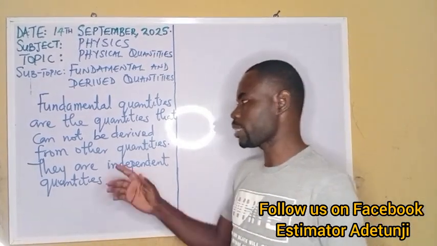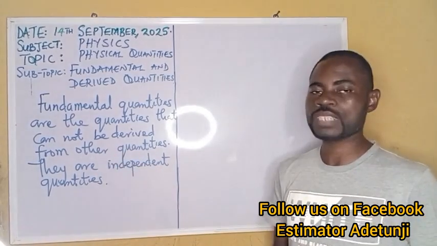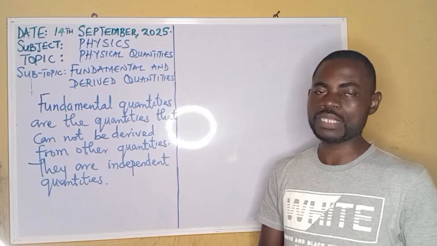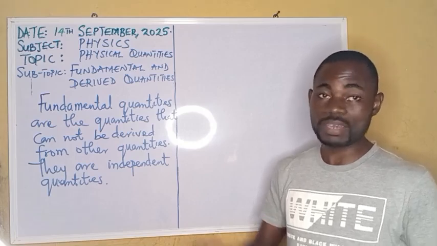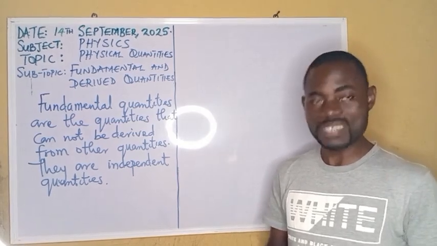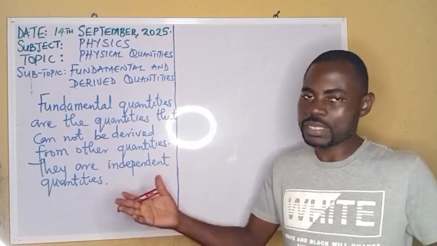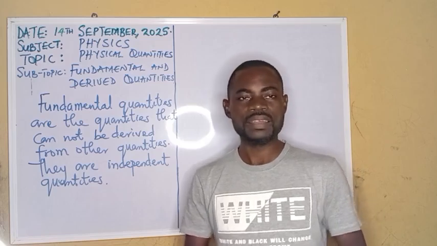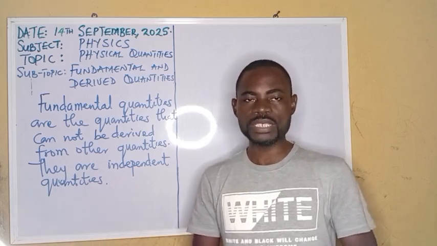So, examples of fundamental quantities: I have mentioned length. Another example is mass. Mass is a fundamental quantity. Another one is time. Time is a fundamental quantity. What about temperature? Temperature is a fundamental quantity. Electric current is a fundamental quantity.